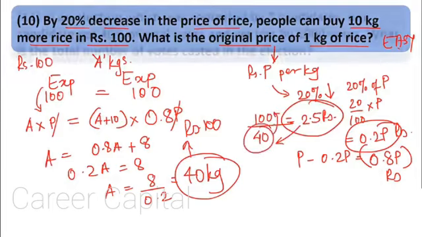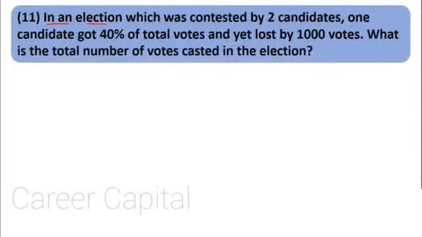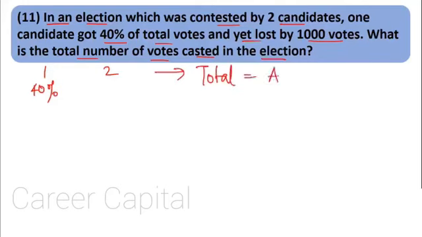Moving to question number 11. In an election which was contested by two candidates, one candidate got 40% of the total votes and yet lost by 1000 votes. What is the total number of votes cast in the election? Again, very easy. There were two candidates, the first candidate and the second candidate. The first candidate got 40% of the total votes. Let us assume that the total votes cast were A. So candidate 1 got 40% of A votes, that is 40A upon 100. These were the votes which candidate 1 got.